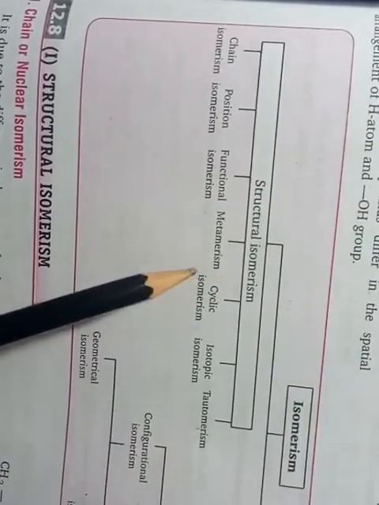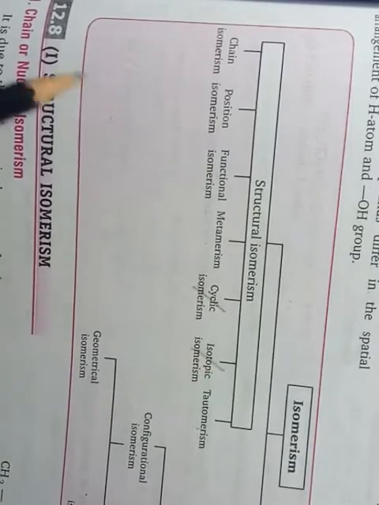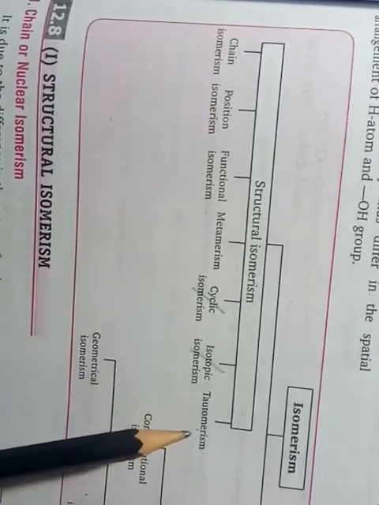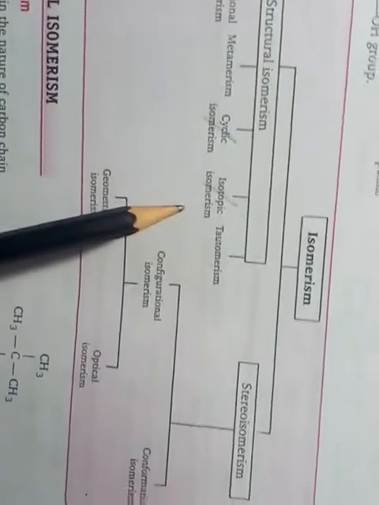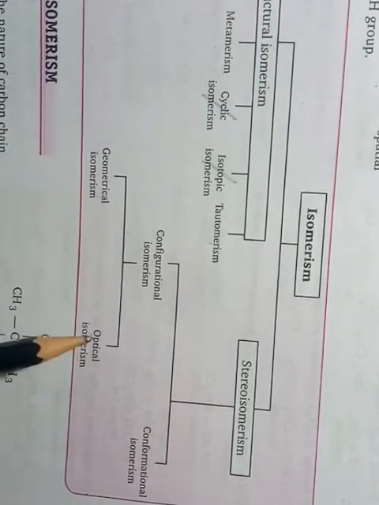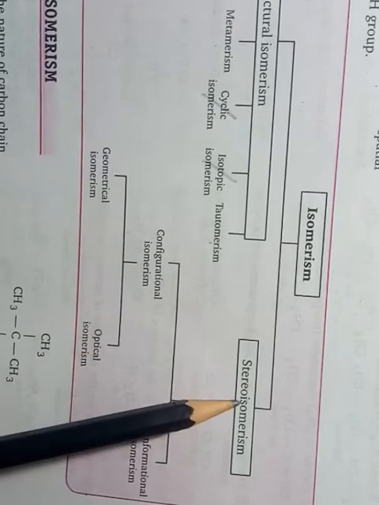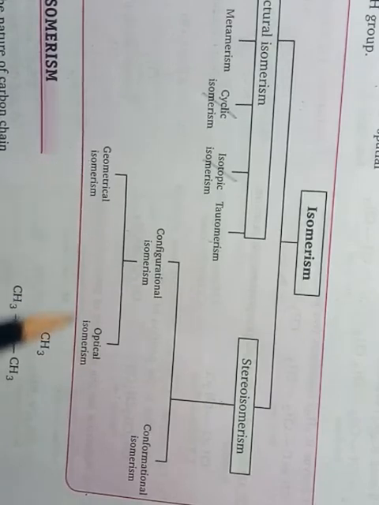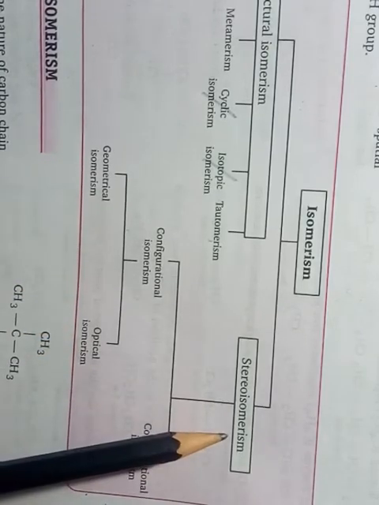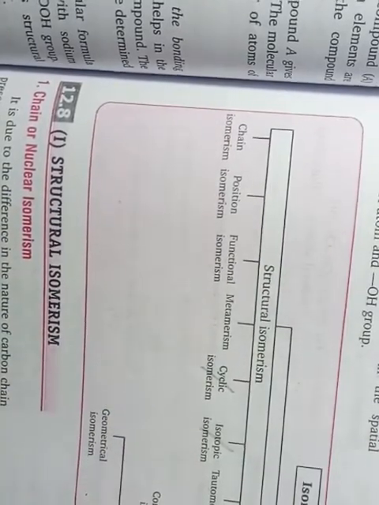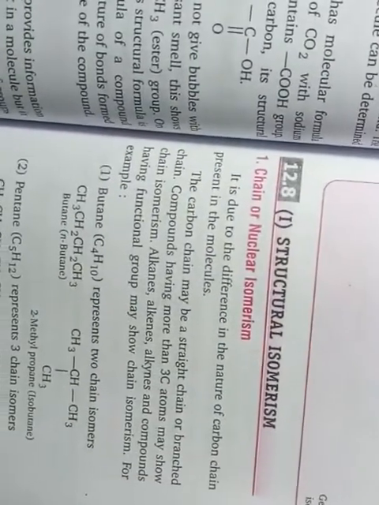Stereo has two types: geometrical and optical. These two types of stereoisomerism are in your syllabus, along with structural with its five types: chain, position, functional, metamerism, and tautomerism.